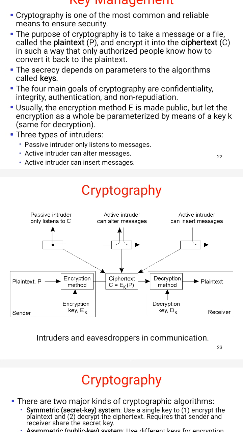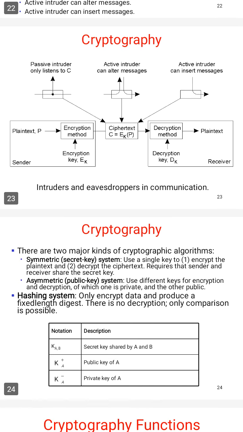There are two major kinds of cryptography algorithms: the symmetric key algorithm and the asymmetric key algorithm. In the symmetric key algorithm, we use the same key for encryption and decryption. In the asymmetric key algorithm, we use different keys for encryption and decryption.